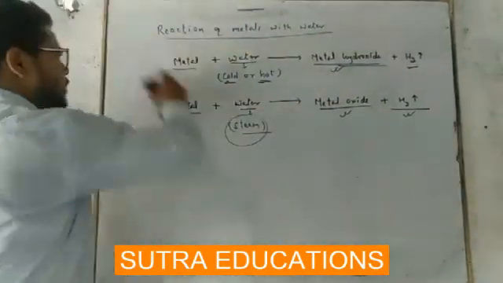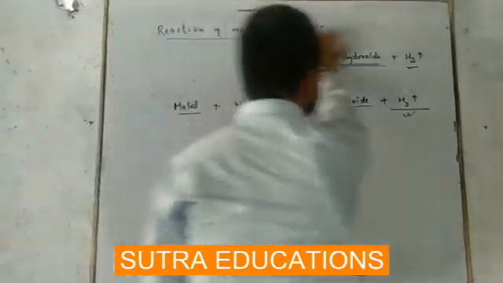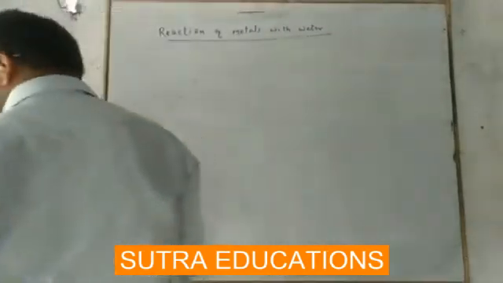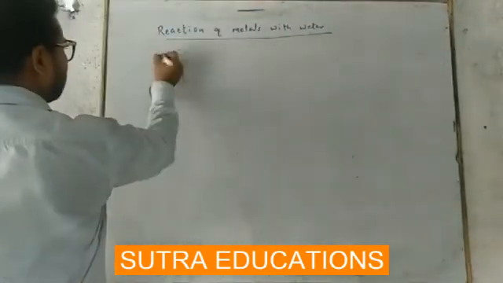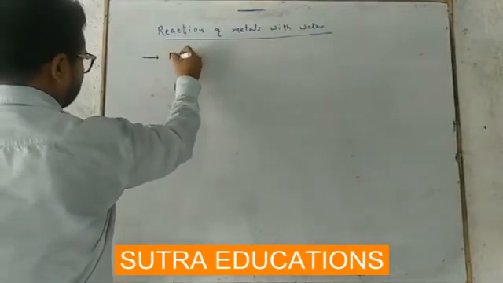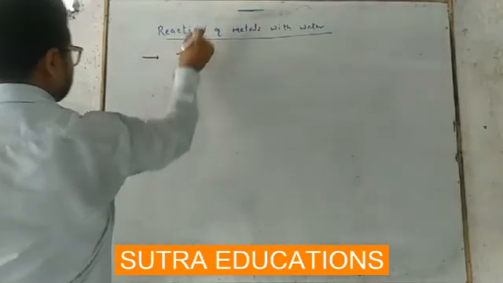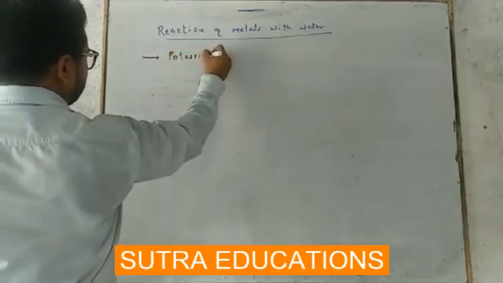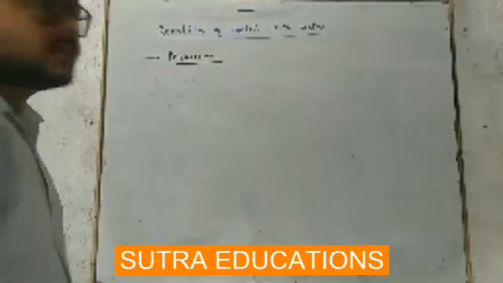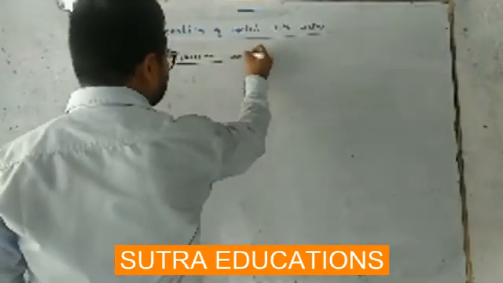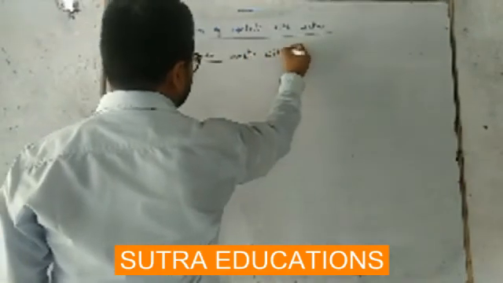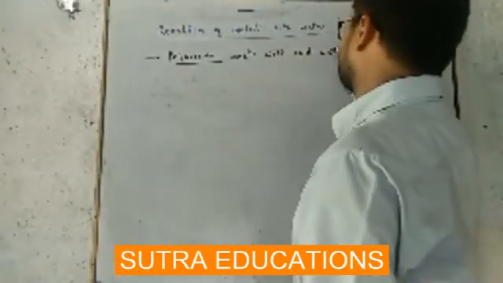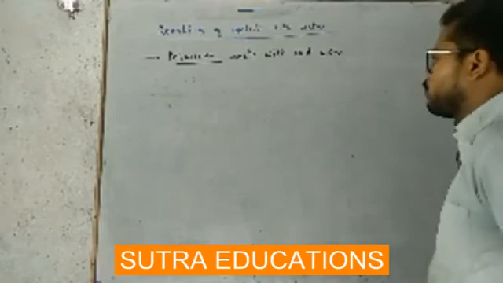So start with sodium and potassium. At first I am going to write potassium reacts with cold water violently.